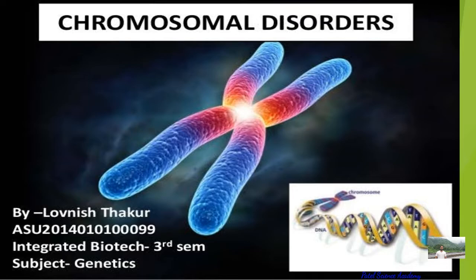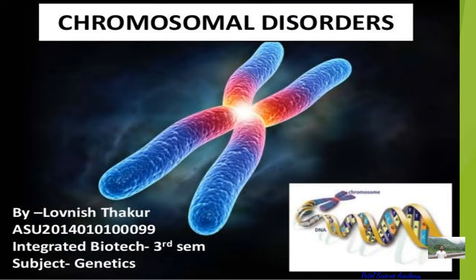In Mendelian disorder there is an alteration or mutation in the gene, while in chromosomal disorder it is caused due to the absence of one or more chromosomes, or excess of one or more chromosomes. It means the number of chromosomes will be either one or two less or one or two more instead of the normal number. So this is the play of number in chromosomal disorder, and in Mendelian disorder there is an alteration or mutation in the gene structure.